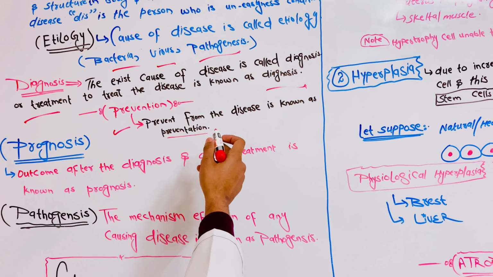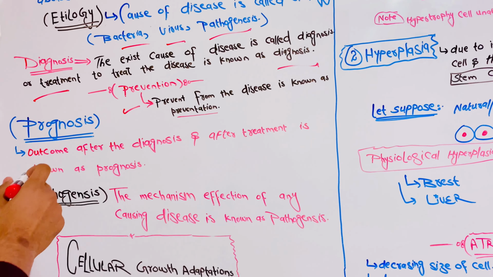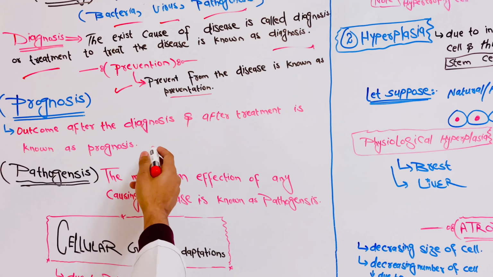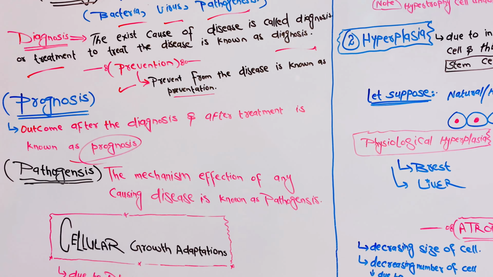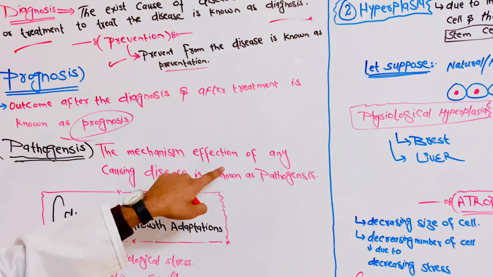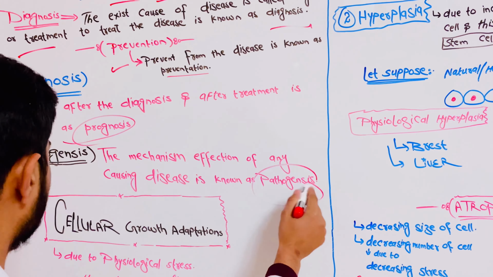Prevention from the disease is known as prevention. And prognosis: we can say that the outcome after the diagnosis and after treatment is known as prognosis. Pathogenesis, the mechanism of any disease-causing affection, is known as pathogenesis.